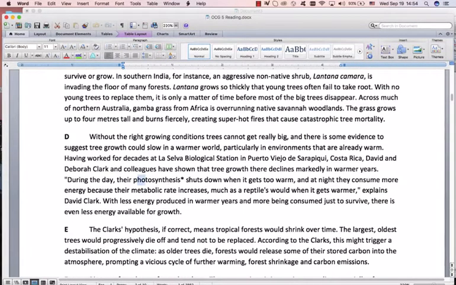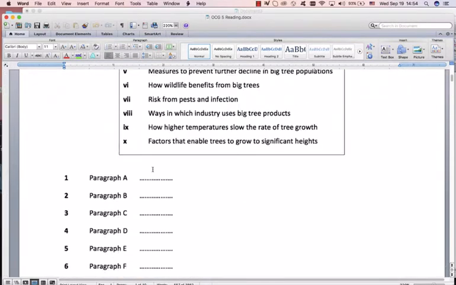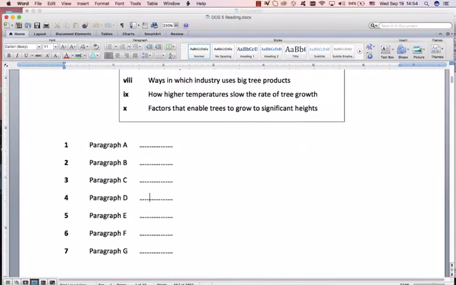And here they talk about photosynthesis shuts down. At night they have more energy. This increases, less energy produced. So they are saying how the growth slows. Great. So I'm happy that D is 9. So we found our first one that comes from the first sentence.